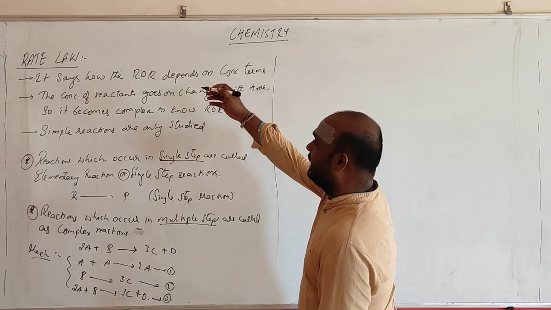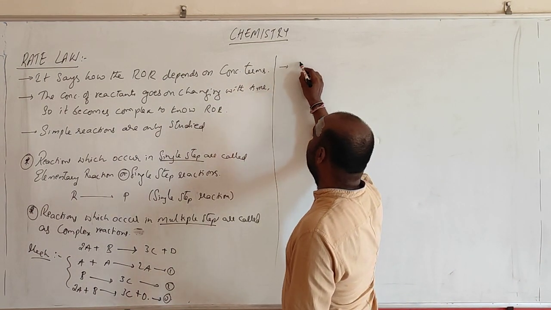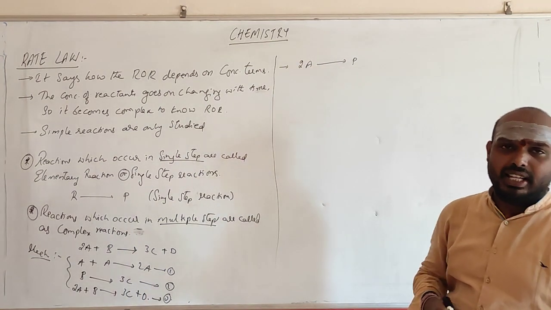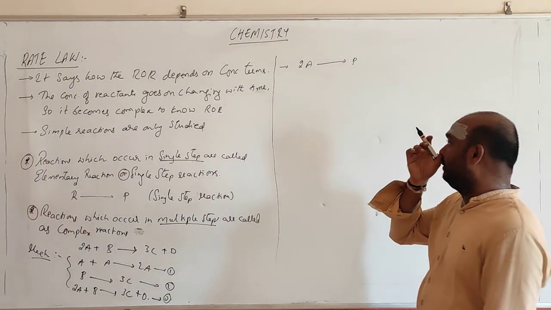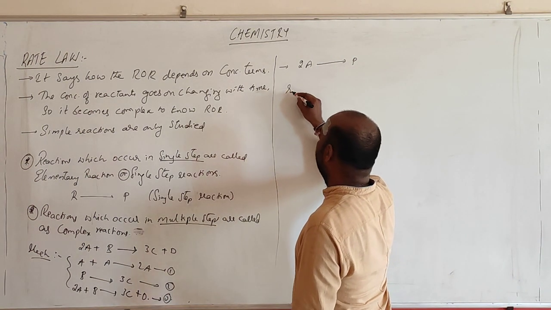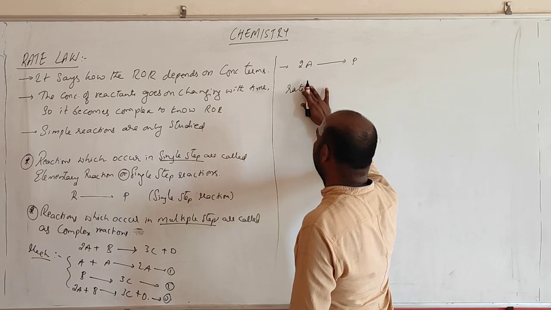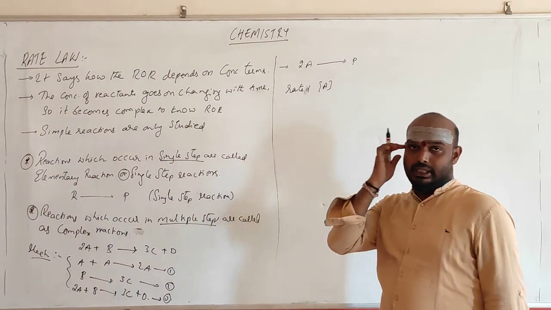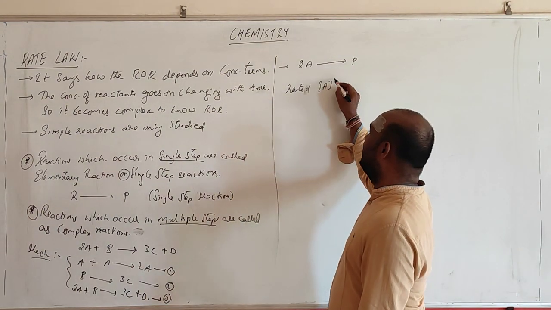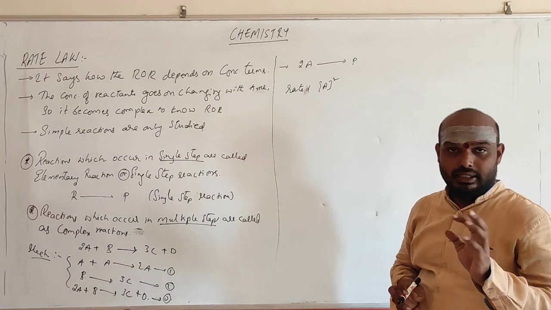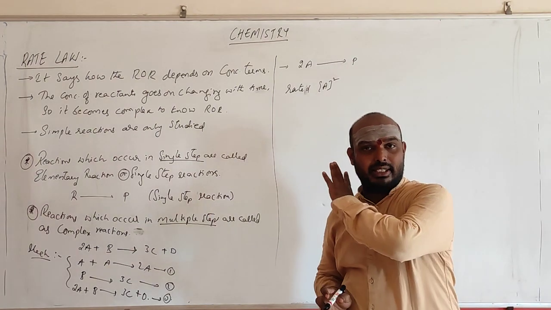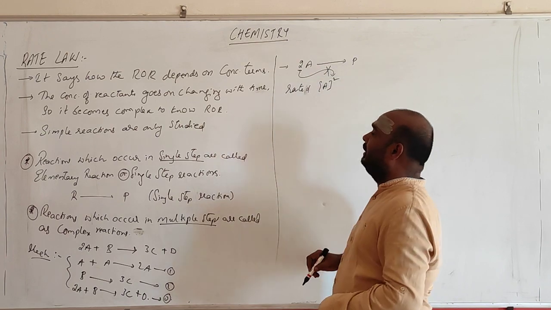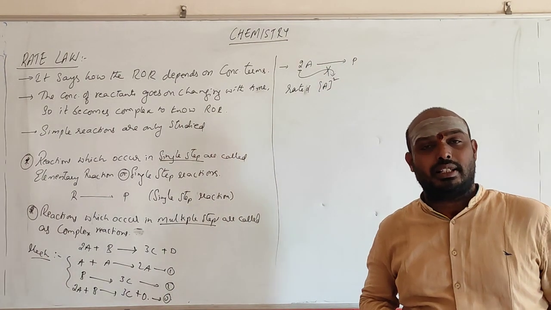So let us write the rate law or rate equation. Suppose there is a reaction like 2A forming product. If they ask to write the rate law, the rate of the reaction depends upon the concentration of A. The coefficient is present, so generally it is taken as A squared. But you remember, whatever the coefficient is, it will not necessarily come as the power of the concentration terms.